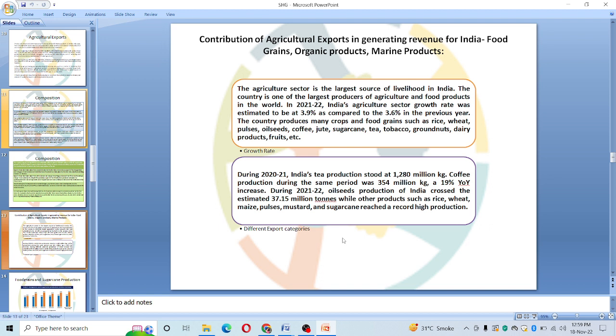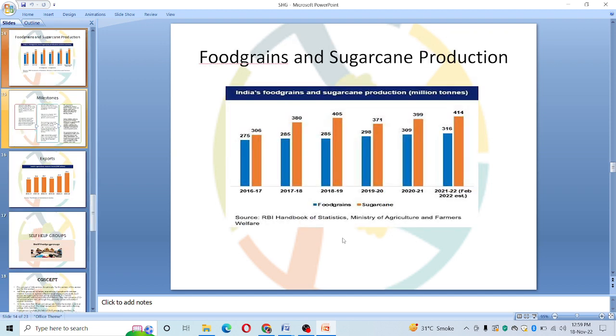Contribution wise, we need to take the export basket into consideration. So tea and coffee, oil seeds production and export along with sugarcane. We have to show the statistics and compare the previous 2 years.